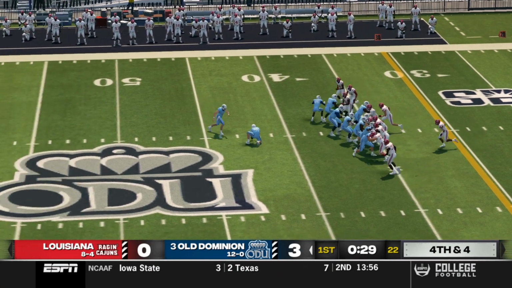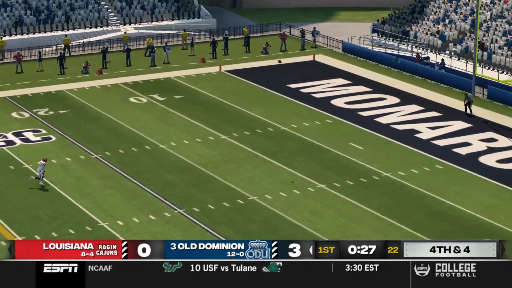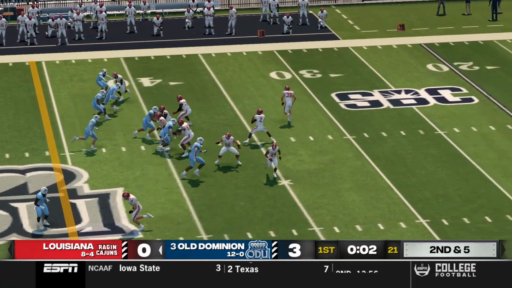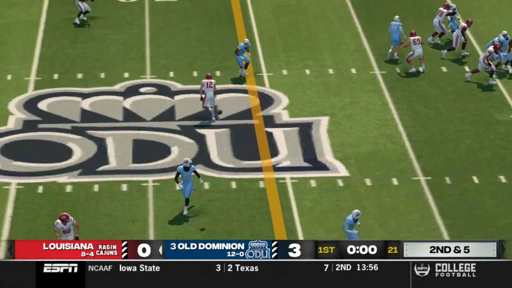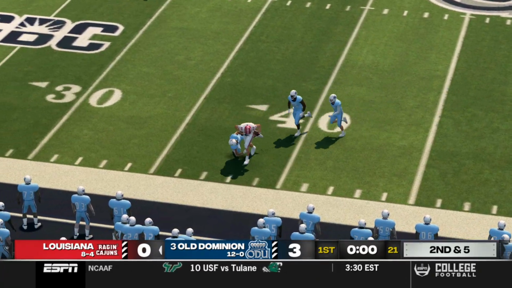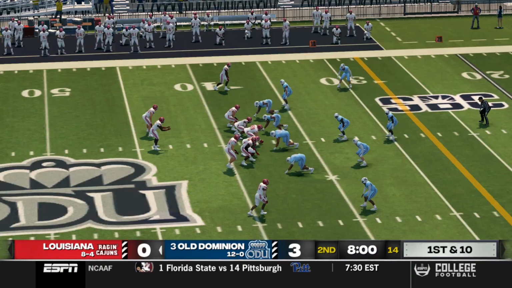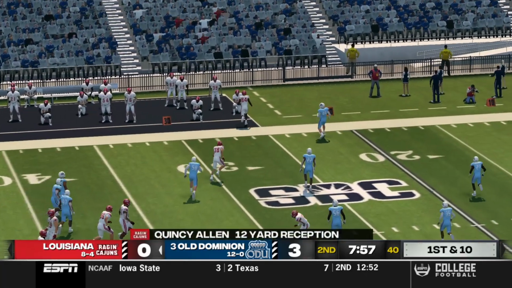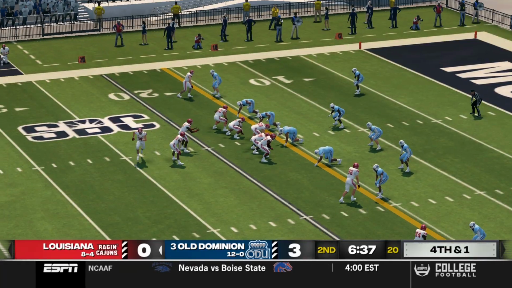ODU going to try to kick a relatively long field goal here. That one doesn't even make it close to the upright, so no good. 1 second left in the first quarter. Terry Sprawling, quarterback for Louisiana, finds Nate Dalbeck. And then here's Sprawling finding Quincy Allen for 12 yards.